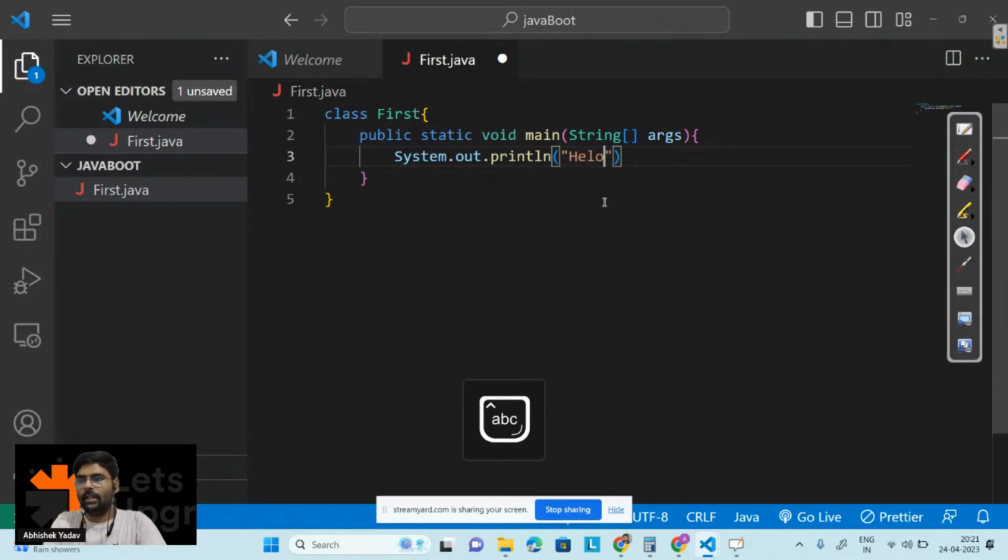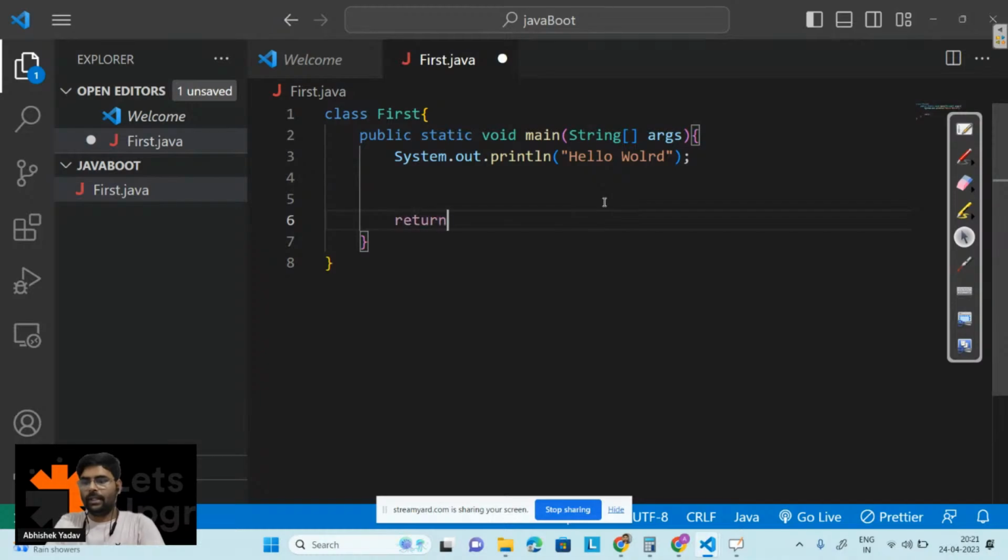And here let's write hello world, right? Hello world here, and this part. So I'm done with the part, and at the end you have to write the return keyword, right? I will tell you what is this public, what is this static keyword, and what is this void and all, right?